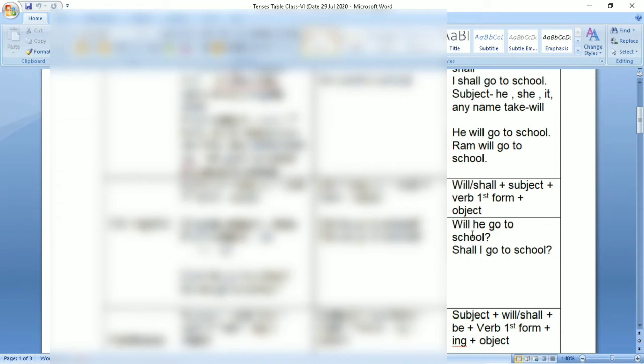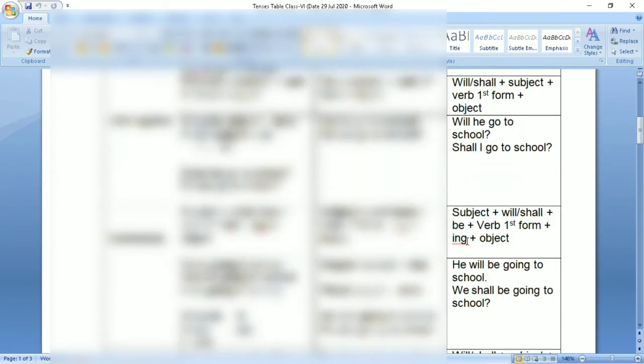See what we have done. We have taken will in the beginning and he at the second place. So it has become a future interrogative sentence. Will he go to school? Shall I go to school? Since I told you earlier that I and we take shall, and whatever is left in the name of subject, they all will take will.